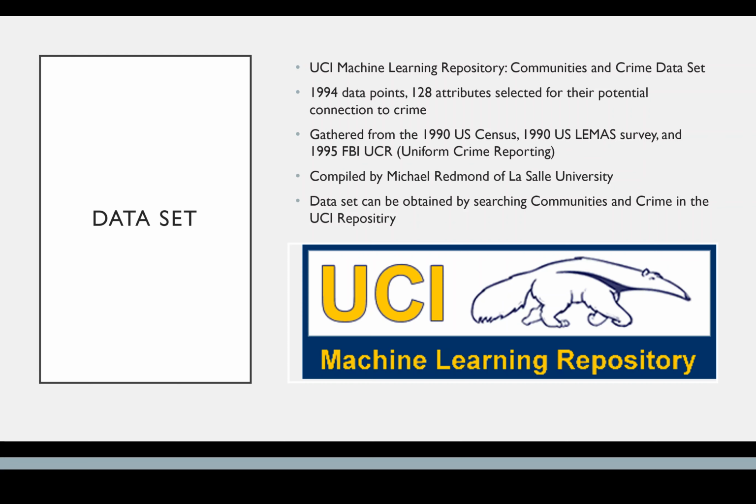The data I got came from the UCI Machine Learning Repository, and it's the Communities and Crime dataset. It has 1,994 data points and 128 attributes selected for their potential connection to crime. It's violent crimes as defined by the US, which are murder, rape, robbery, and assault. This data was gathered from the 1990 US Census, the 1990 US LEMAS Survey, and the 1995 FBI UCR Division. The dataset can be obtained by searching communities and crime in the UCI repository.